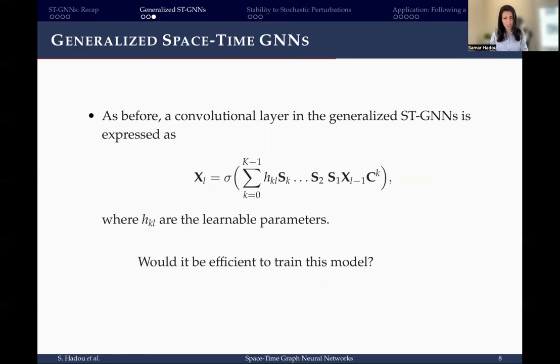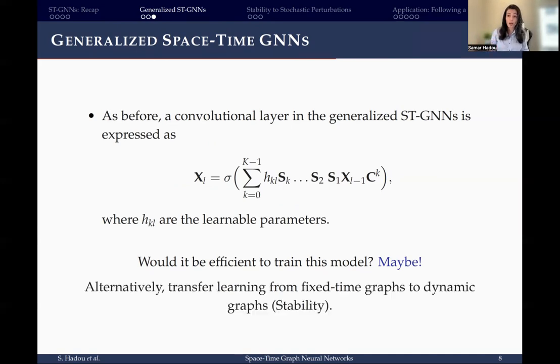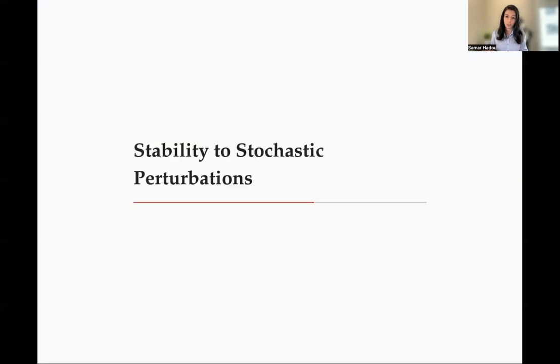But is it efficient to train this model? Well, training in this case would require storing different graphs for each example in the dataset. And if we have large graphs and large datasets, that might be overwhelming. That gives us a good reason to prefer transfer learning from fixed time graphs. But this would only be possible if we show that space-time GNNs are stable to stochastic perturbations.